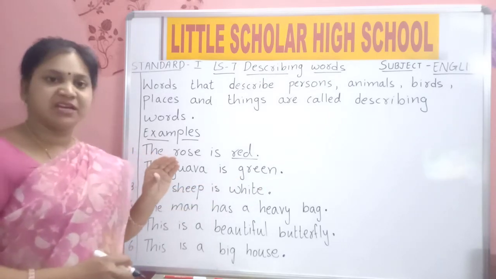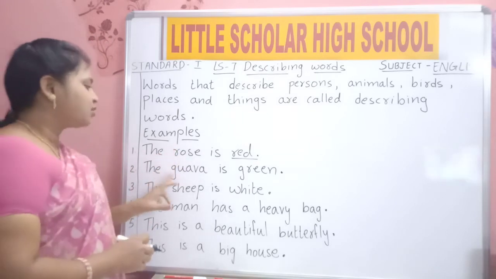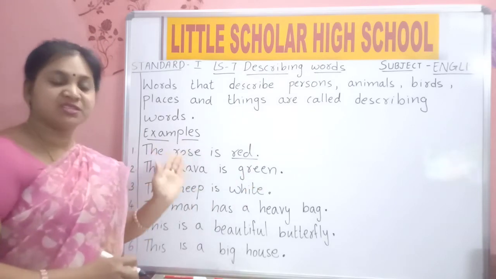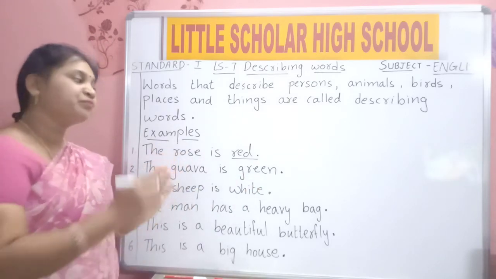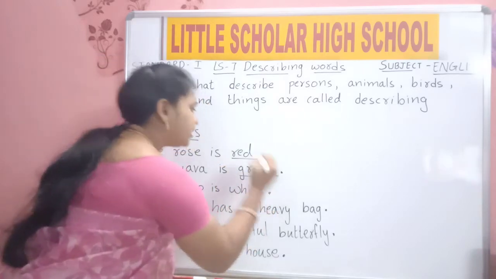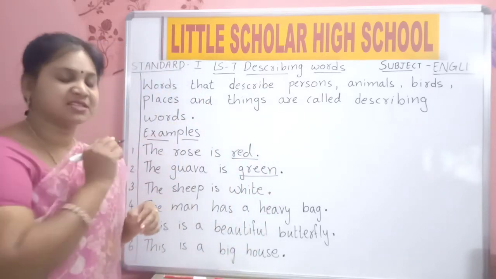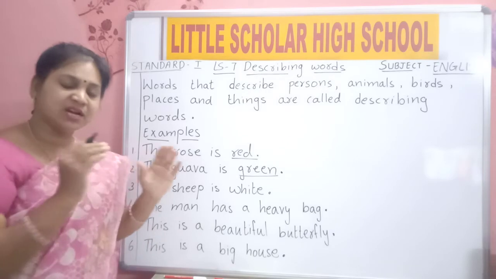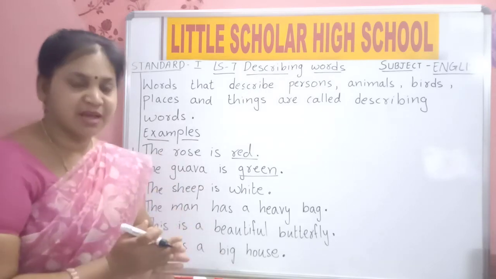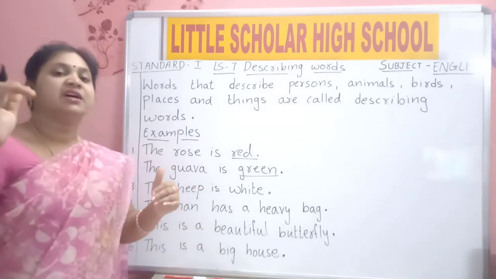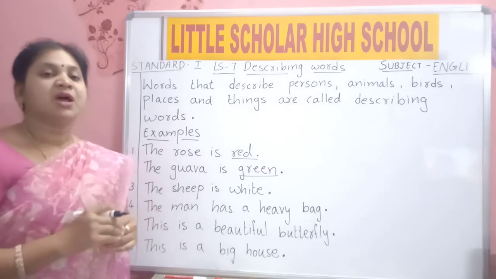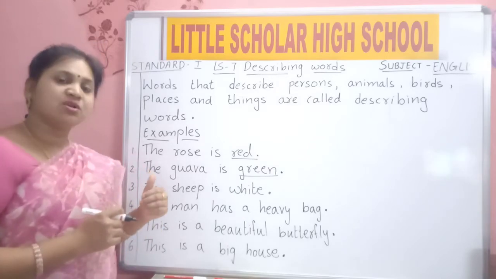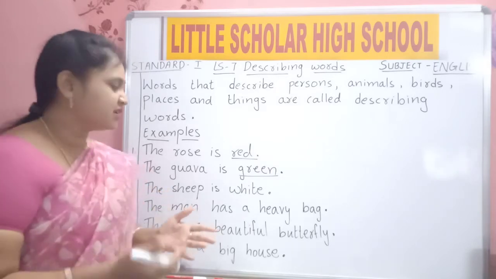It will be in green color. Fruit? Yes. The guava is green. What is describing here? How is the guava? It is a fruit. It is green in color. So green is the describing word here. All the colors also come under describing words, like fat, short, tall, long. All these also come under describing words.